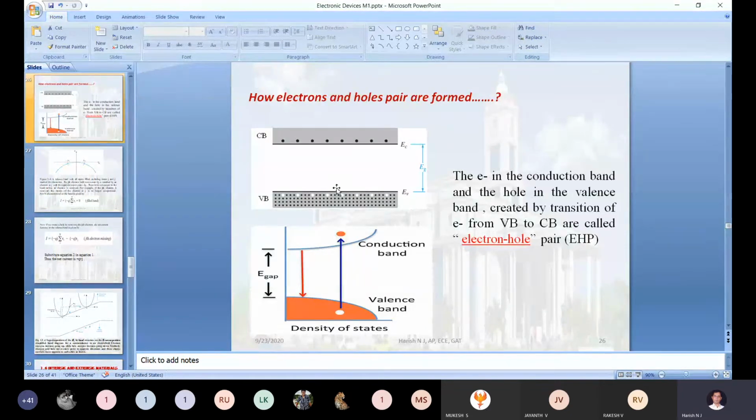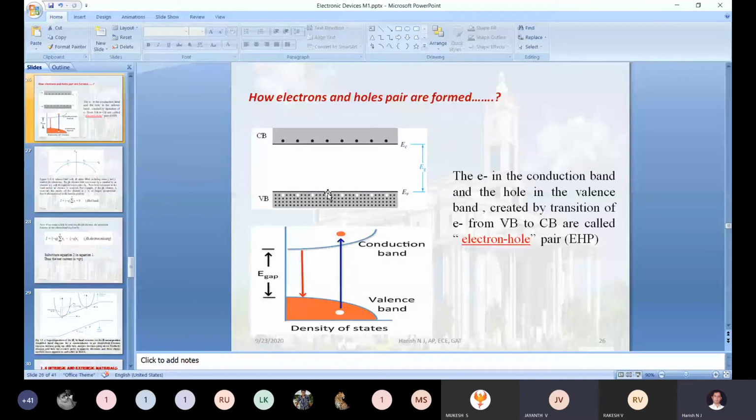If you remove, current will exist, correct? So in the valency band, due to holes, current will exist. In the conduction band, due to free electrons, current will be created. Okay, that is fine. My question: if you didn't remove an electron from the valency band, why will your current density be 0?